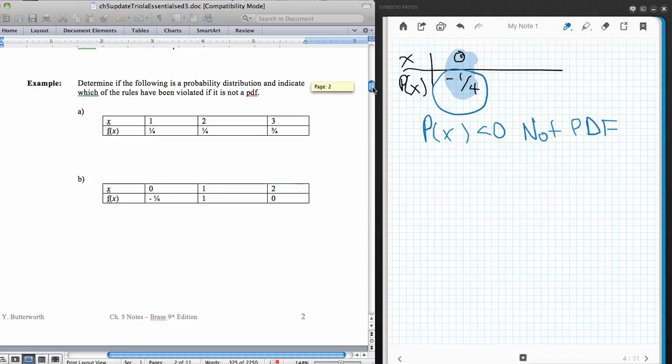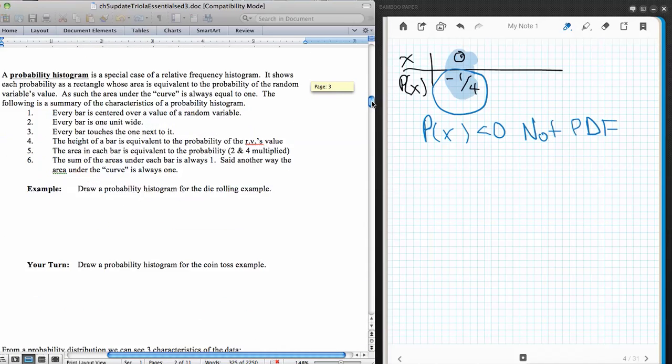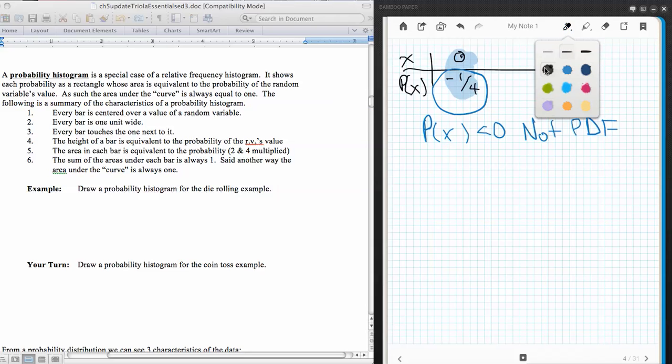All right, moving on to our next few examples here. The next thing we're going to do is draw a probability histogram. We're going to take our probability distribution functions that we had for the dice experiment, and we're going to make the histogram from that.